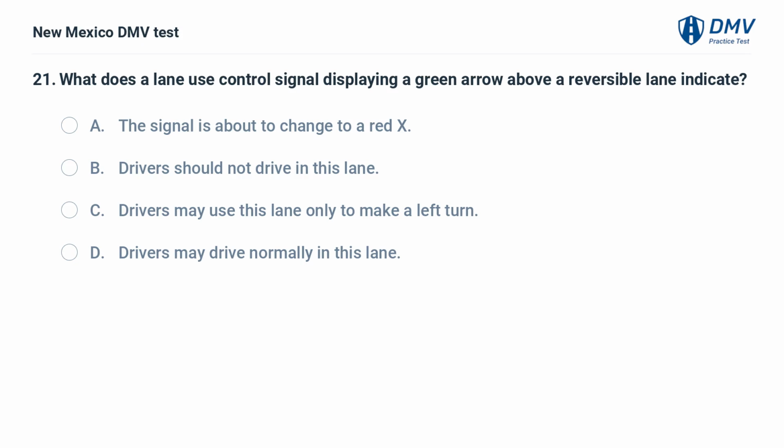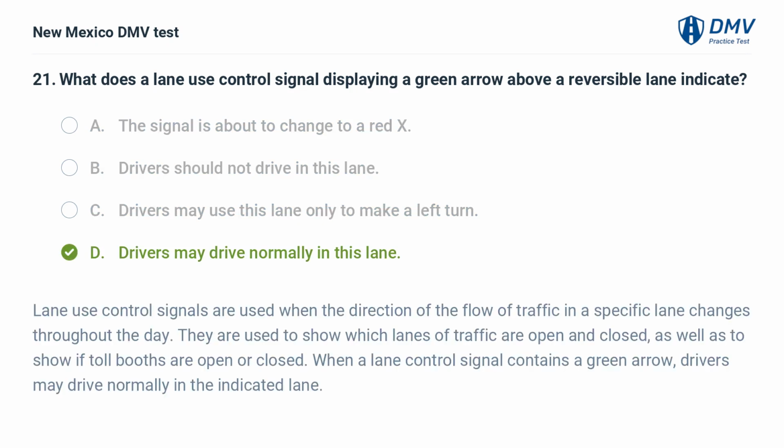What does a lane use control signal displaying a green arrow above a reversible lane indicate? A. The signal is about to change to a red X. B. Drivers should not drive in this lane. C. Drivers may use this lane only to make a left turn. D. Drivers may drive normally in this lane. The answer is D. Drivers may drive normally in this lane.